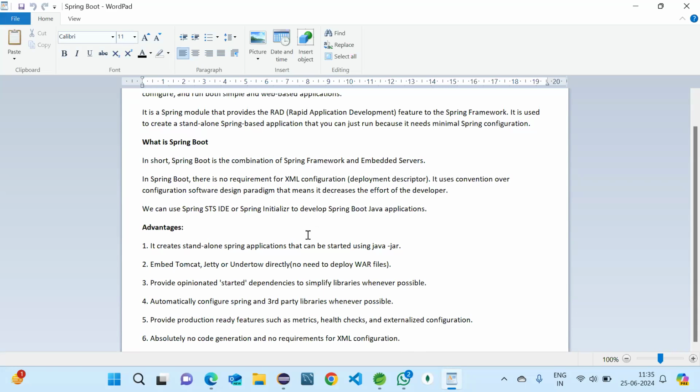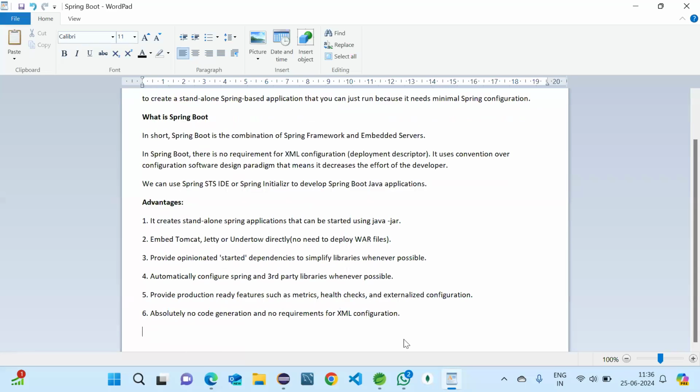I will show how to do that. Before that, let us discuss the advantages of Spring Boot. It creates standalone Spring applications that can be started using java -jar, and embeds Tomcat or any other server directly into the project if we want. It provides opinionated starter dependencies to simplify libraries, automatically configures Spring and third-party libraries whenever possible, provides production-ready features such as metrics, health checks and externalized configuration, and absolutely no code generation and no requirement for XML configuration. These are the advantages because of which we are going for Spring Boot. Is this theory clear?